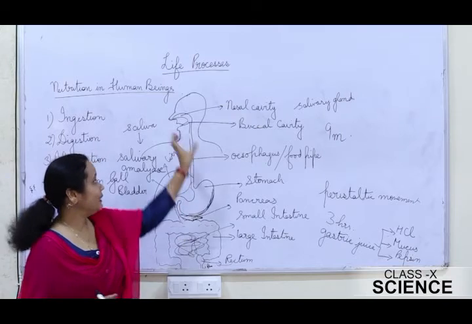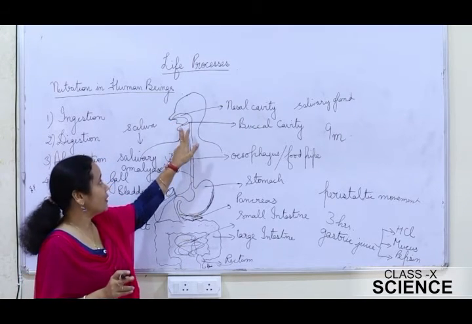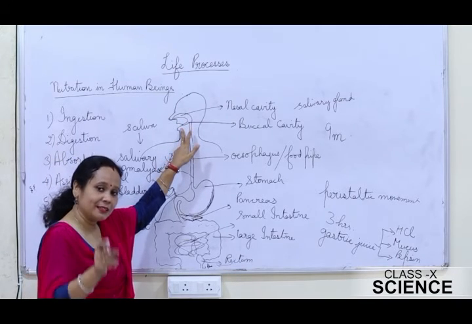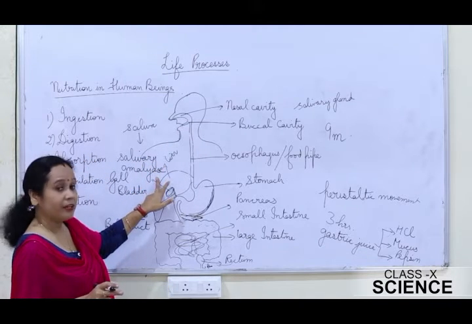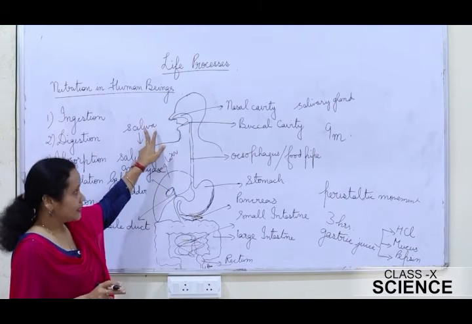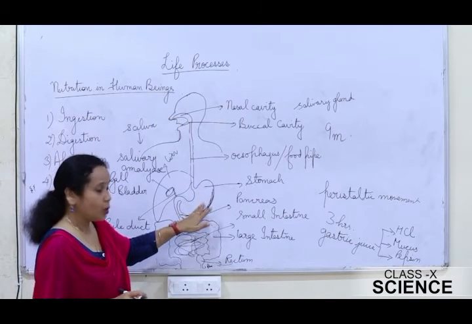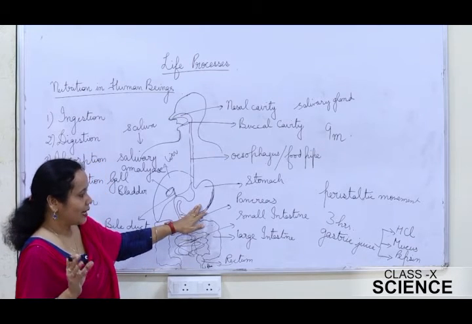into sugar, and this is taking place inside the mouth, and that is why I said the digestion first begins from the mouth itself. Here the starch that is present in the food breaks down into sugar by the activity of salivary amylase, which is secreted by saliva. And once this food enters the stomach, it is churned, it becomes a smooth, semi-solid paste-like structure which is called chyme.